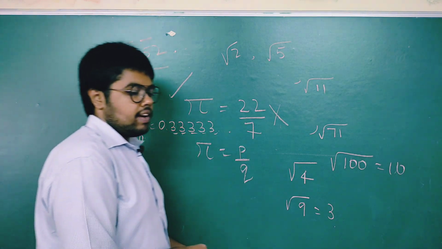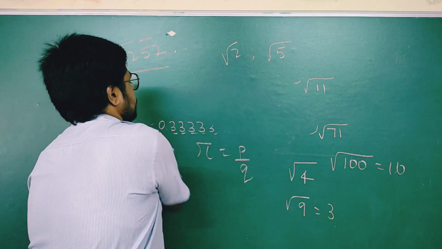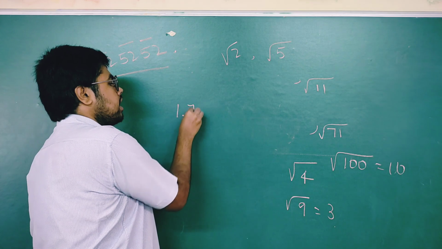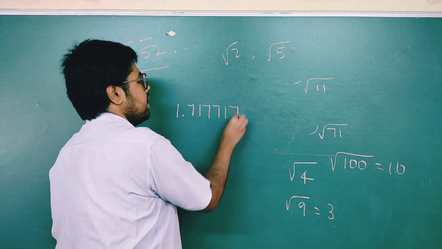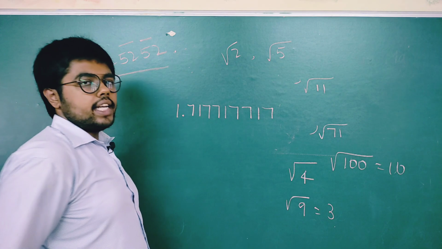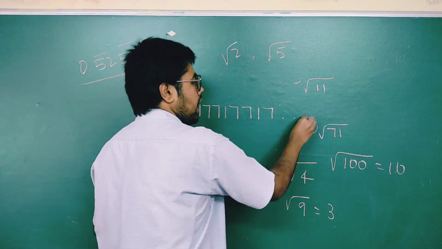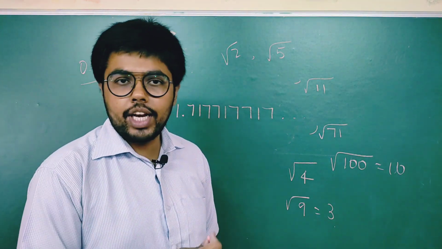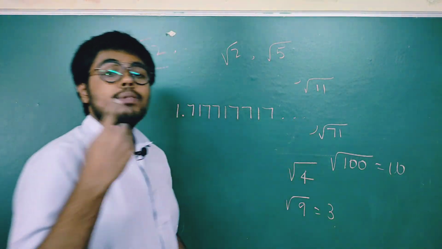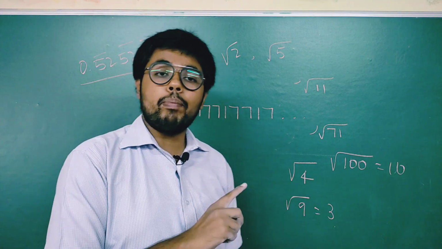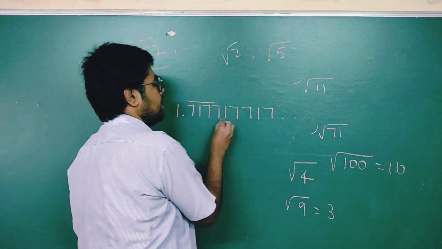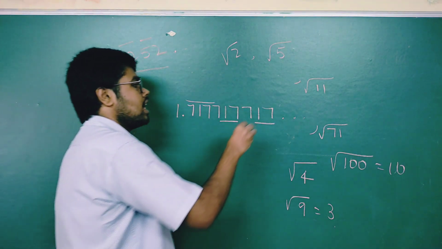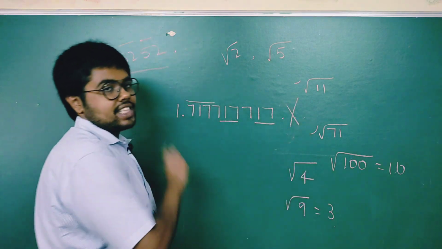One more example I will take: 1.71771717. If you can see here, this is non-terminating, it is not ending. The first condition is satisfied. To be an irrational number, it must be non-terminating. Then it must be non-recurring, the number should not repeat. If you see here, the number is repeating 717. There is a particular pattern of repetition. So this is not an irrational number. This is a rational number.